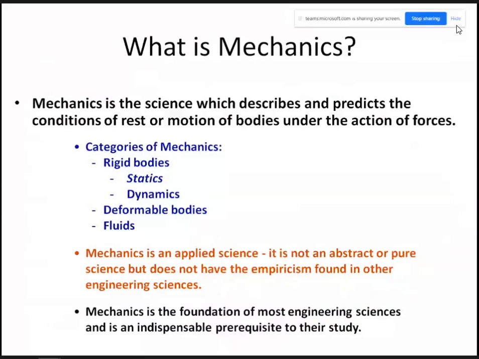Now, basically, what do we mean by mechanics? Mechanics is the science which describes and predicts conditions of rest or motion of bodies under the action of some force. Now, what are the different categories of mechanics? You can have mechanics of rigid bodies, deformable bodies, and fluids.